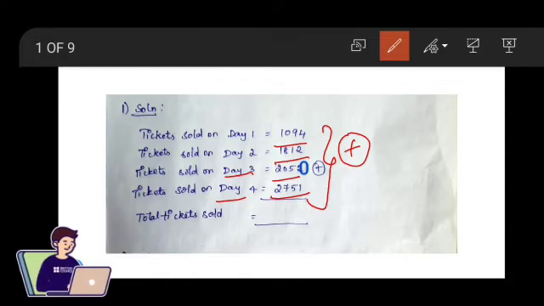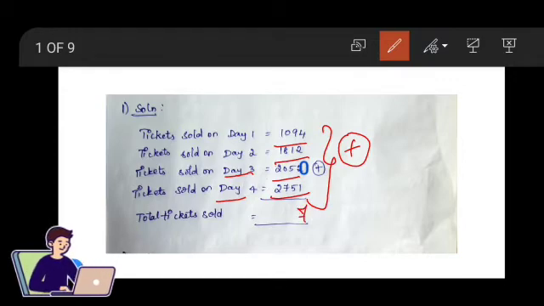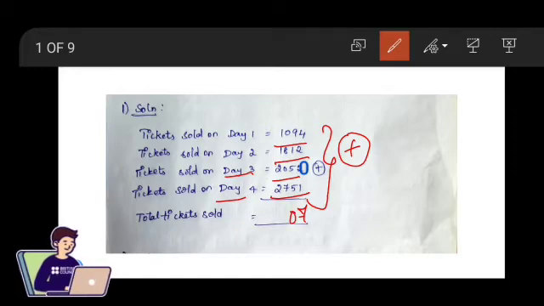4 plus 2 plus 1 gives 7. 9 plus 1 is 10 and 5 plus 5 is 10. So 20. 2 is carry forward. 8 plus 2 is 10. 10 plus 7 is 17. 7 remaining 1. 2 plus 2 is 4.